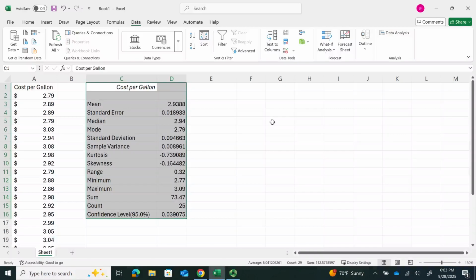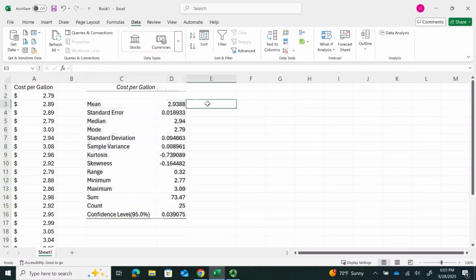There's a few things that I want to label in here. First of all, our point estimate is really our sample mean right here. Right below the mean is our standard error. Remember, the standard error is the standard deviation from the sample divided by the square root of the sample size. The standard deviation, that's clearly labeled right here. I'll just label that again as standard deviation. The count is actually the sample size.